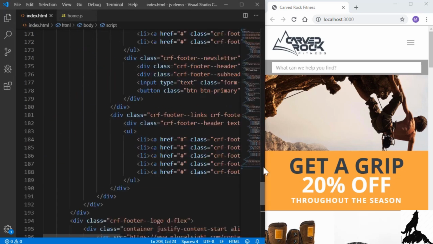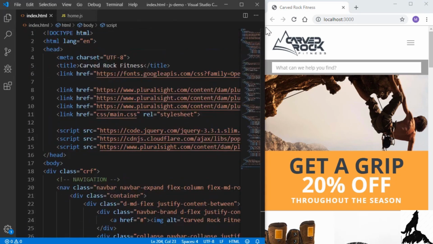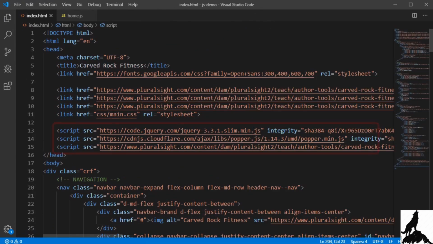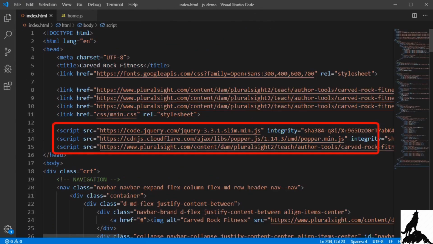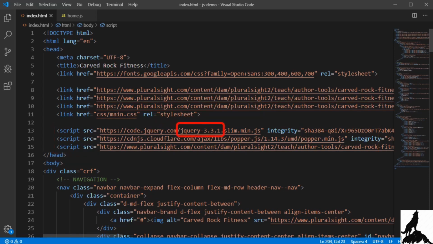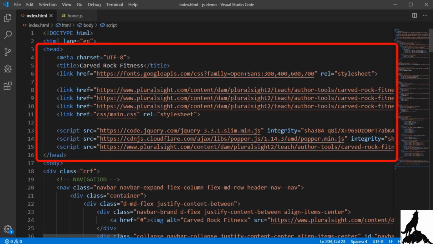If we scroll up to the top, and I'll just expand out this page, we can see several script tags here where we're setting the source attribute to JavaScript files. And just to look at the first one, you can see that we're using jQuery. So things like jQuery and Bootstrap and libraries that span the entire project that don't rely on the web page can be placed up here in the head section.